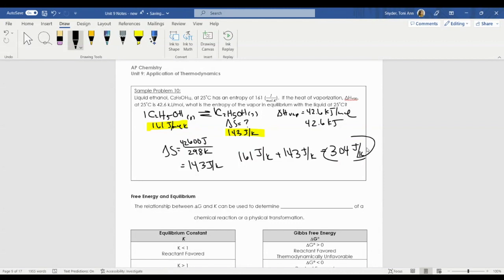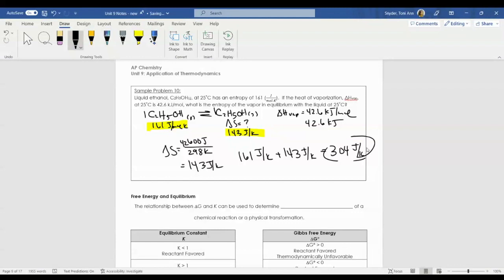Again, let's just get the basics of this equation down. You might see one question on this. This is no buffer question. You're going to have lots of questions on buffers. You're not going to have a lot of questions on calculating delta S for a phase change.